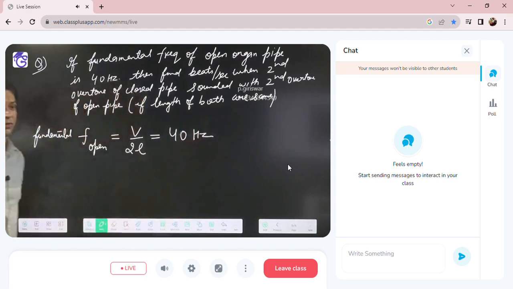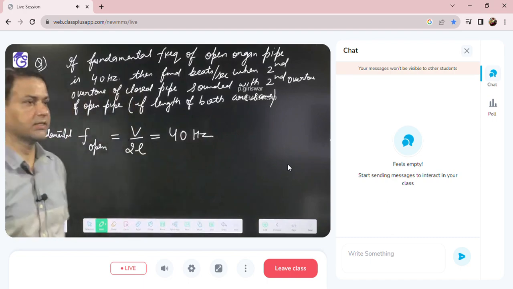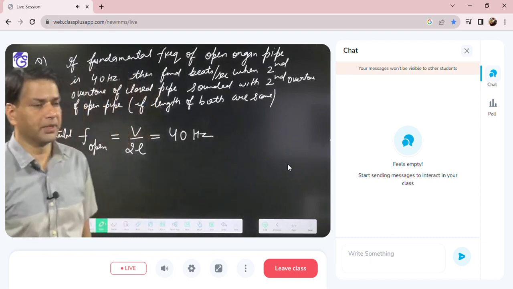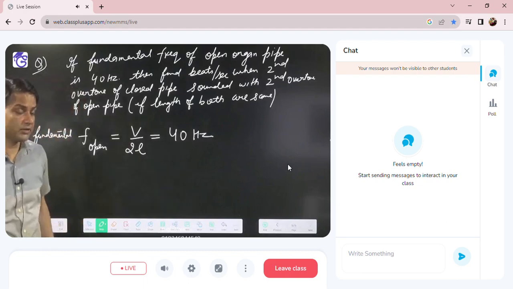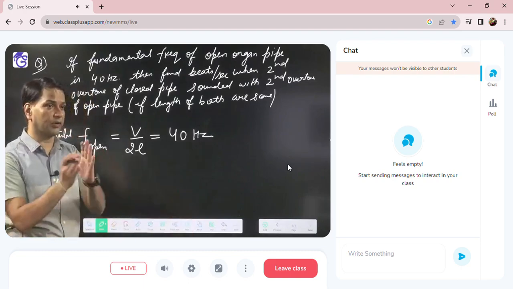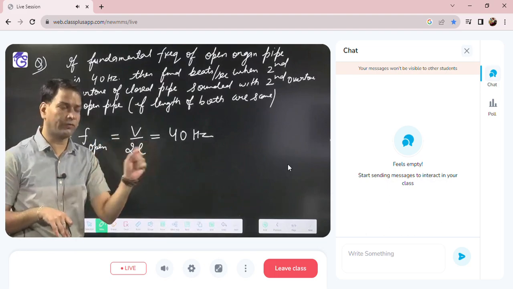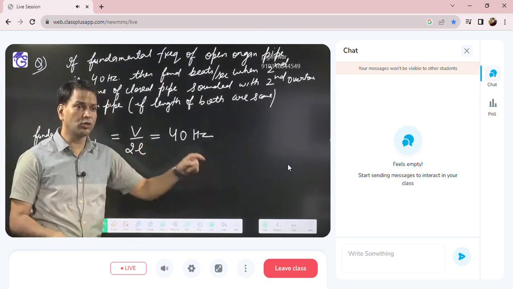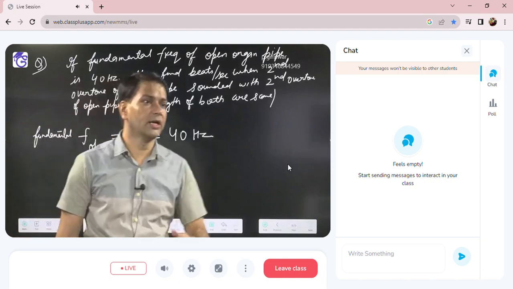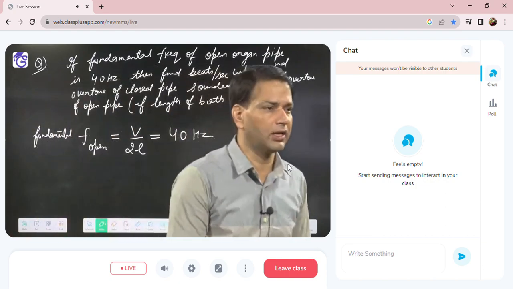Now they are saying the second overtone of the closed pipe. The second overtone of the closed pipe means the fifth harmonic. They are asking the beat frequency between the second overtone of closed and the second overtone of open. So the second overtone of closed means the fifth harmonic, and the second overtone of open means the third harmonic.